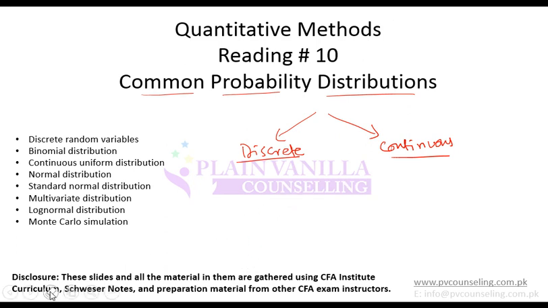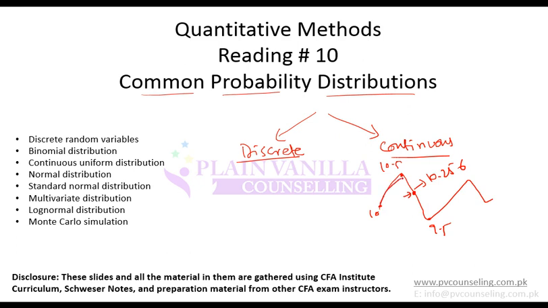Continuous is the one in which something is continuously changing. So for example, if there is a stock price, the stock price is going up, going down, going up, going down. So if I ask you what is the probability of the stock price being, let's say, 10.256. Let's say this is 10, this is 10.256, this is let's say 10.5, this is 9.5, and so on. If I ask you what is the probability of the stock price being 10.256, it will be difficult to calculate. Why? Because this is just an instance and there are many instances throughout. You cannot quantify them in discrete items. You cannot say that there are 10 outcomes, 15 outcomes.